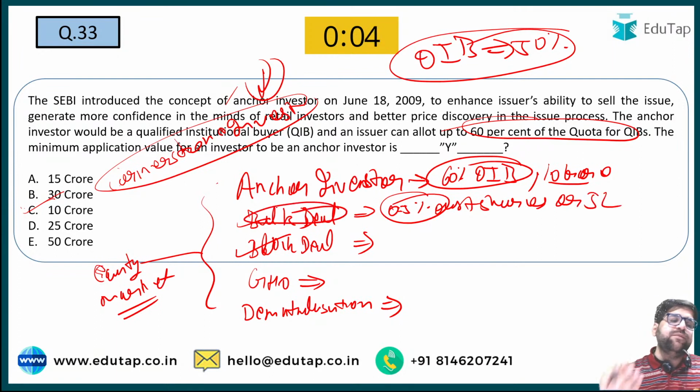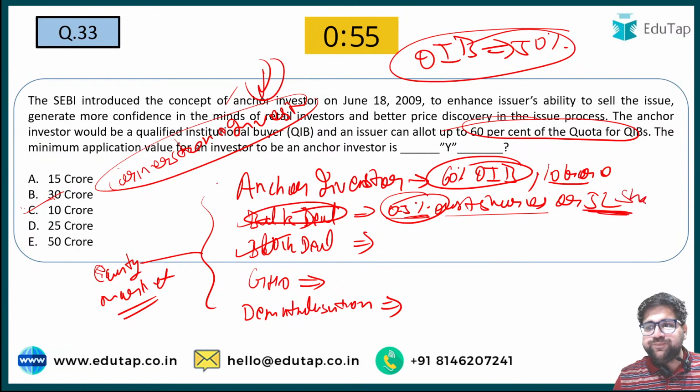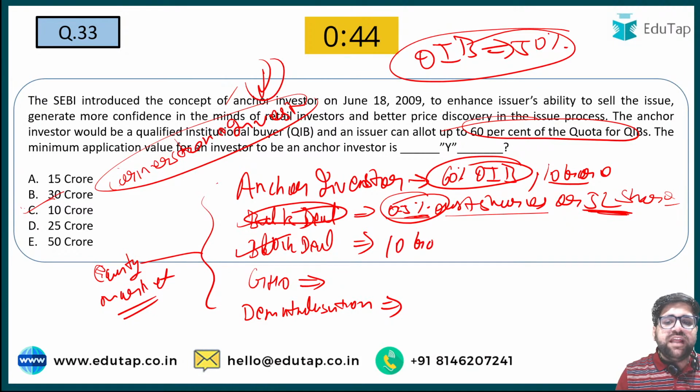Basically, bulk deal is something which comes with a high volume. So for this particular deal, there are two conditions. If you are satisfying any one of these two, then the stock exchange will give you a separate window. For block deal, the minimum amount has to be 10 crore.